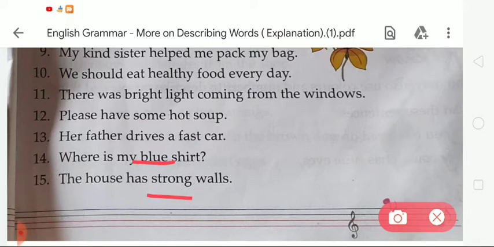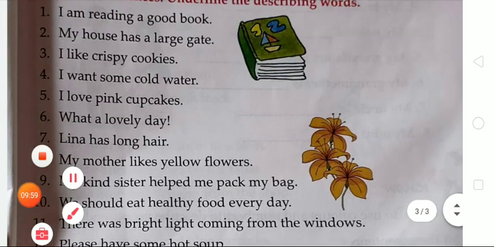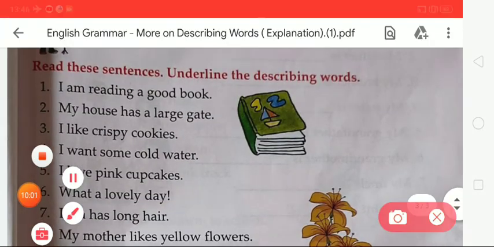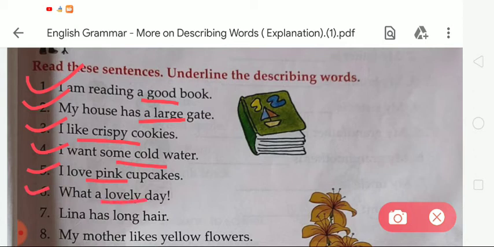Now one more time we are going to recheck these describing words. First of all, in number 1, the describing word is good. In number 2, large. In number 3, crispy. In number 4, cold. In number 5, pink. In number 6, lovely. In number 7, long. In number 8, yellow.